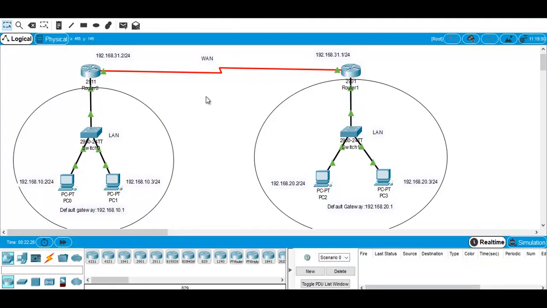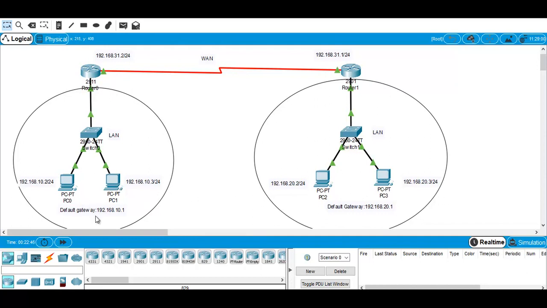So let's see a topology over here on the Cisco Packet Tracer. We have two routers. This circle denotes a different network having a different IP address pool, while this other router is having a different network connected to it. We have a switch on the network, we have a PC connected to the switch for both the networks.